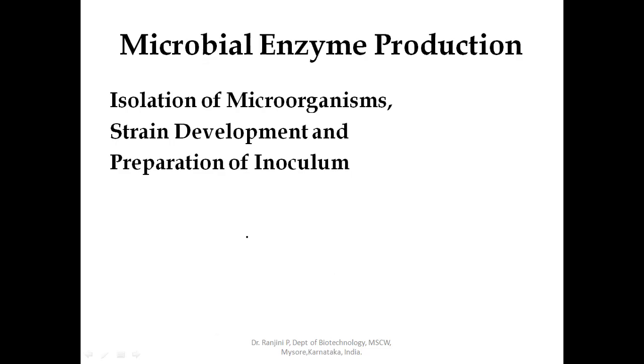Next, we'll concentrate on the production of the microbial enzyme. The production of the enzymes from the microorganisms takes place in the following steps. That involves the isolation of microorganisms, strain development, and preparation of the inoculum. The microbial enzyme production involves first and foremost selection and isolation of the microorganism, strain development, and further preparation of the inoculum.